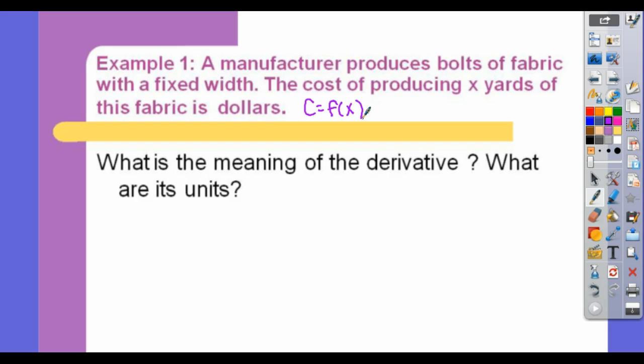What's a derivative in general? It is a rate of change.